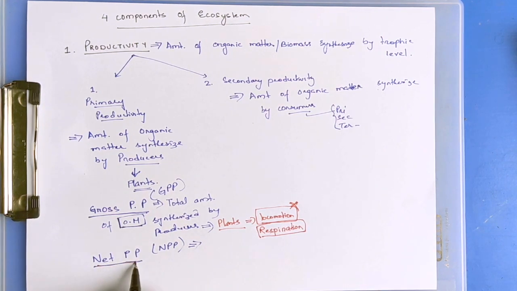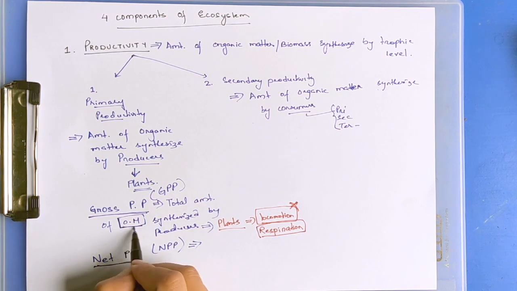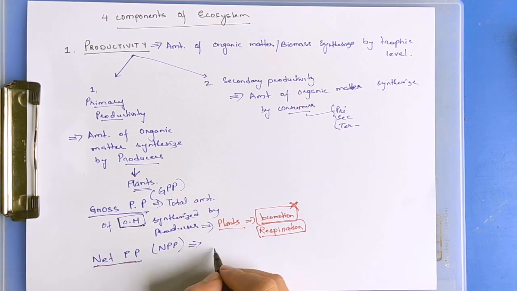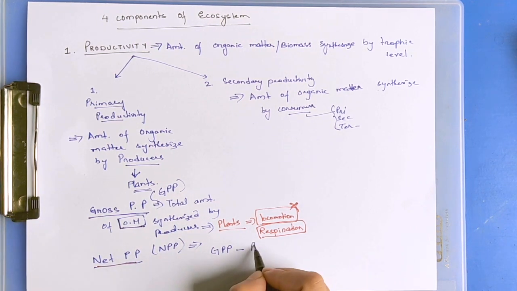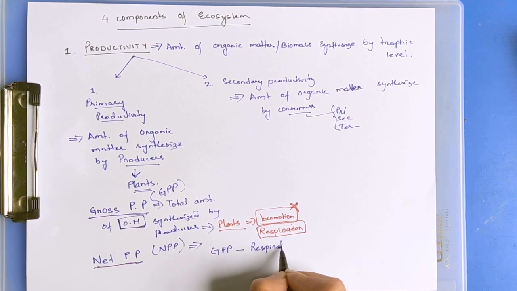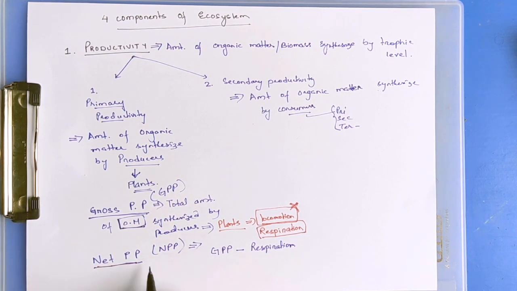Net primary productivity is the total amount of organic matter synthesized by the producers, which is gross primary productivity, minus the amount of energy or organic matter used up by the plants for respiration. Gross primary productivity minus respiration gives us net primary productivity.